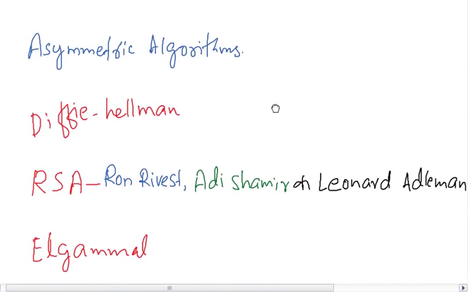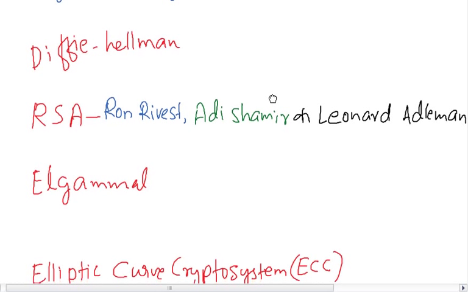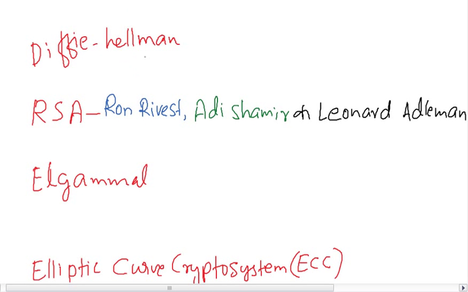Let's understand what the algorithms are. The algorithm is the Diffie-Hellman algorithm, and the Diffie-Hellman algorithm doesn't do any encryption. It is a key agreement protocol.